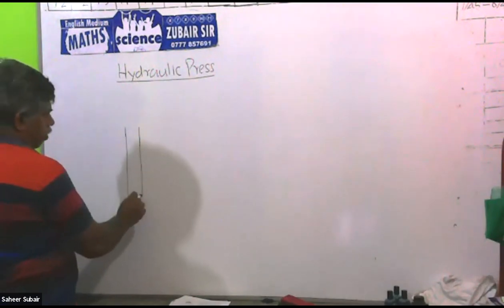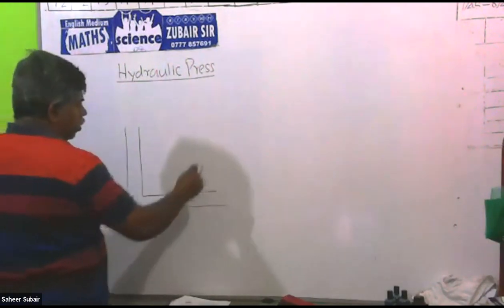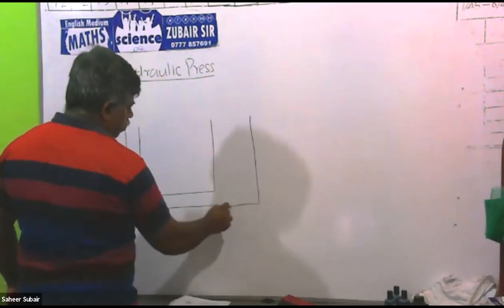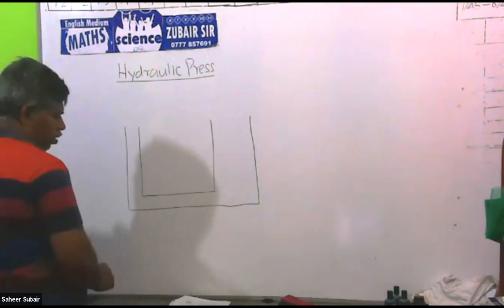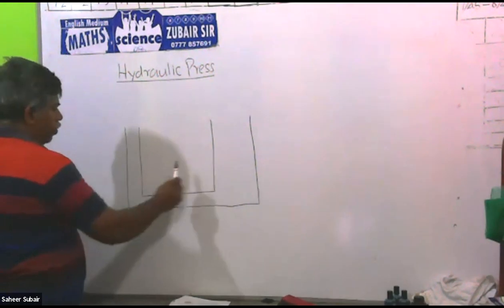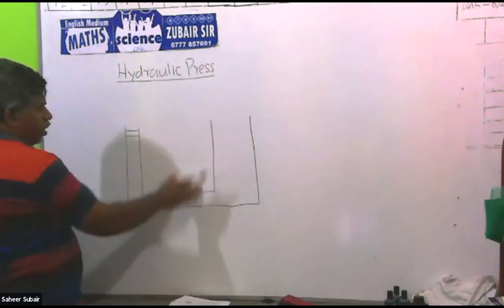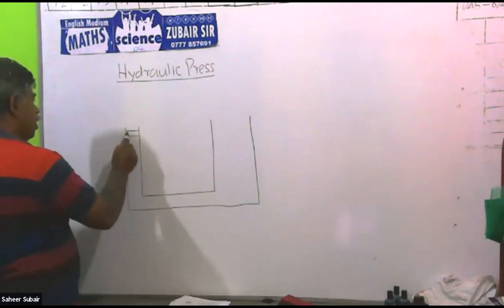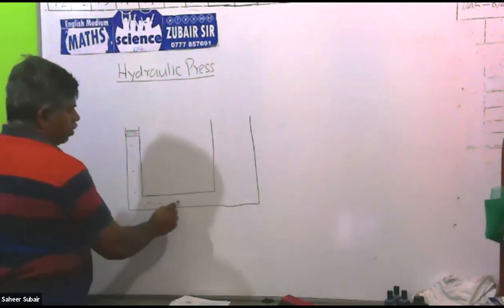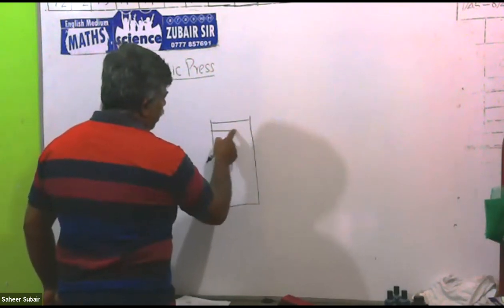This part is small and coming this way, this part is larger. Then there's oil inside of this. This is a pipe, I have drawn the longitudinal section. Here there's a small piston, and there's oil inside of this. Here there is a broad piston. Piston means like a lid cover.